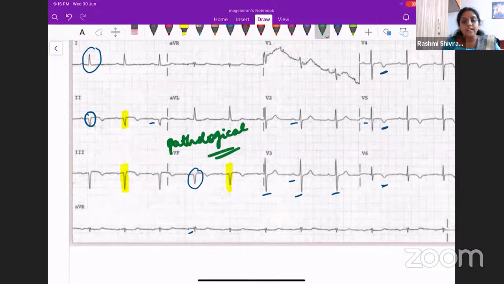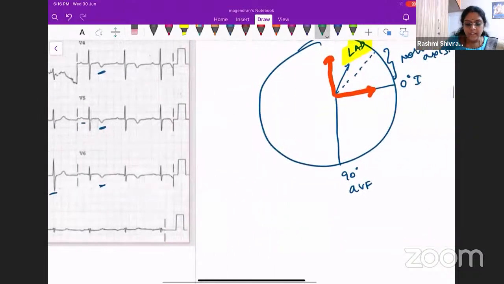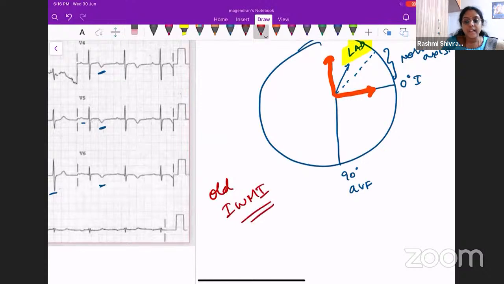Like we saw in the history, the patient has had a history of myocardial infarction. Okay, so this makes more sense right now. So this patient is having a big pathological Q wave along with a T inversion in the leads 2, 3, AVF. That means this patient has had an old inferior wall myocardial infarction.